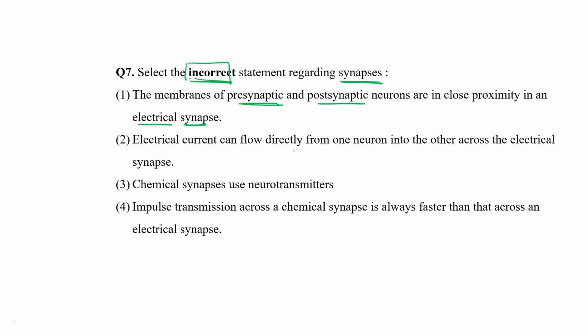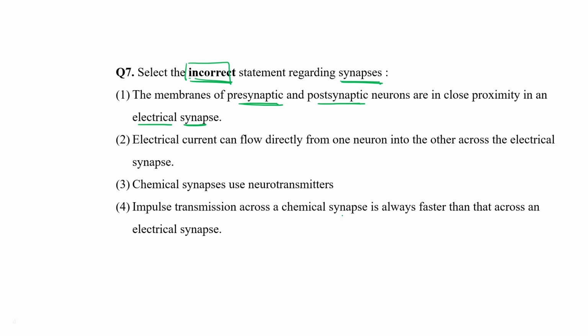Electrical signals can flow directly from one neuron to another via electrical synapses. Yes, this is again a correct statement. And in chemical synapses, they use some neurotransmitter which further attaches with the receptor present on the postsynaptic membrane. So the use of neurotransmitter is very, very important in the case of chemical synapses. This is again a correct statement.